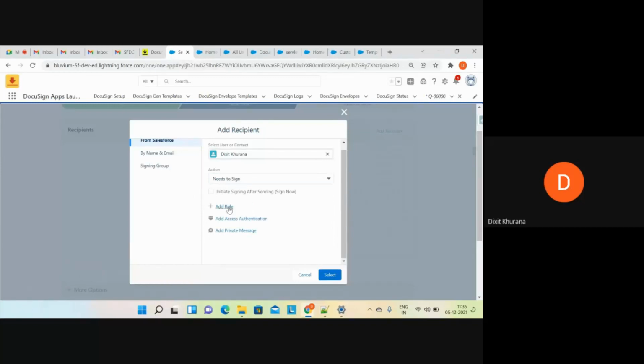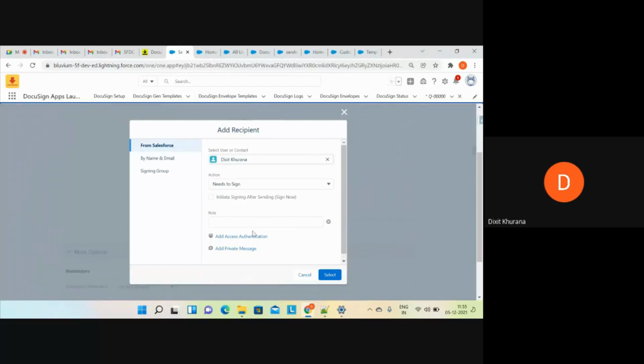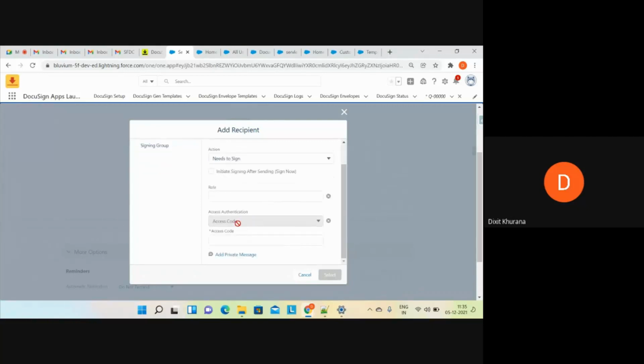Okay, if you want to add any role, you can add any kind of role you want. And if you want to give access authentication as well, there are a couple of methods, but for a trial org, it is the access code only. There can be SMS or email kind of thing as well. I can use the SMS feature on phone as well, but that comes with the paid account, not a trial account.